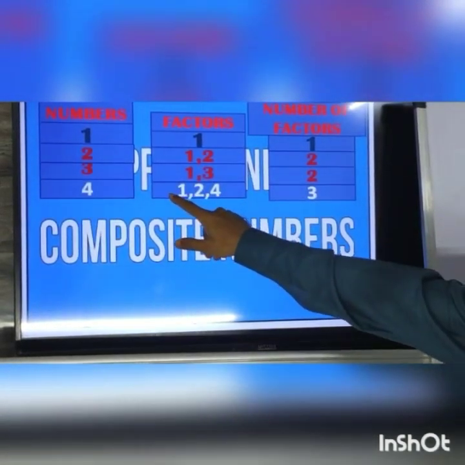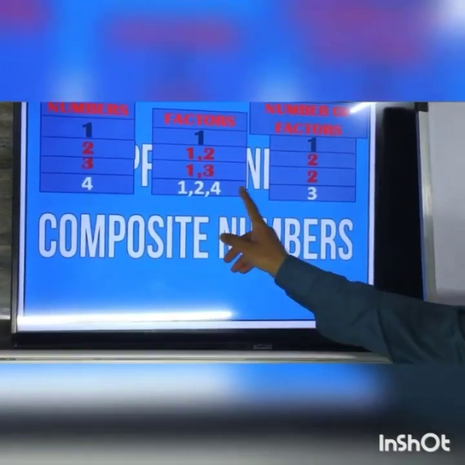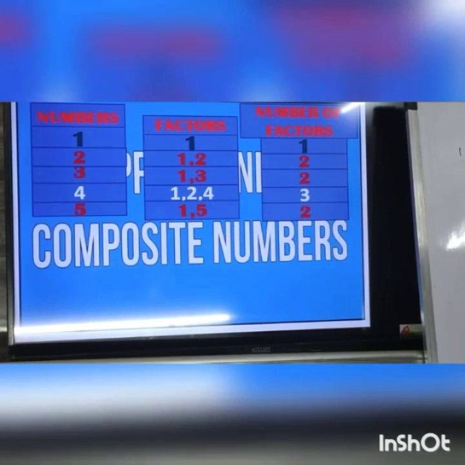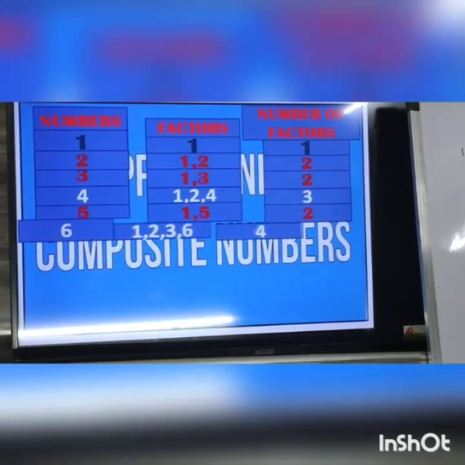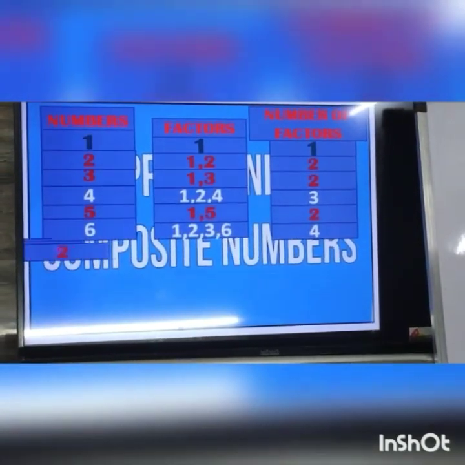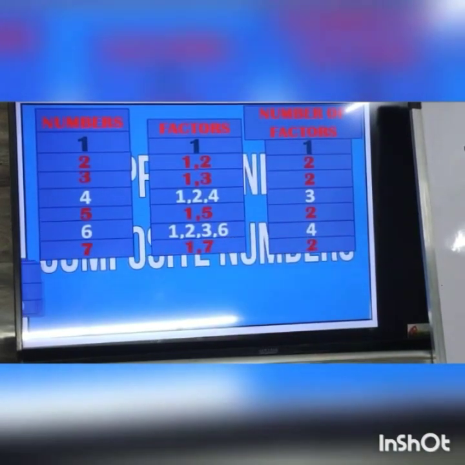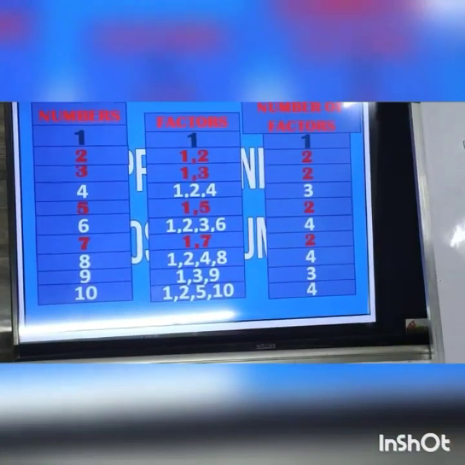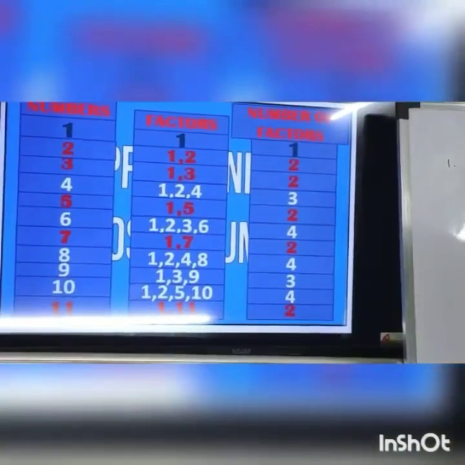This 4 has got three factors, 1, 2 and 4. 5 has got only two factors. 6 has got 4 factors. 7 has got 2 factors, and 8, 9, 10 have got more than 2 factors. 11 has got only 2 factors.